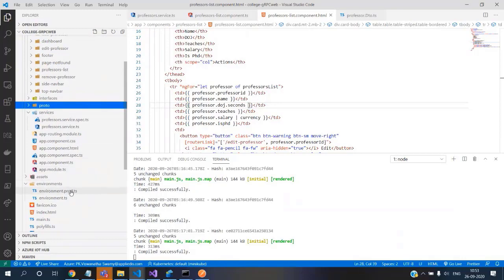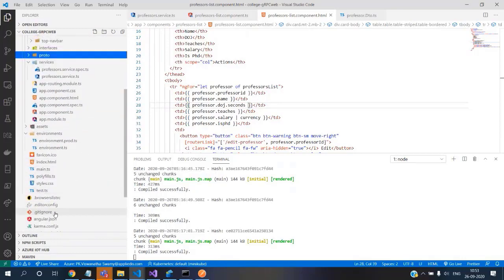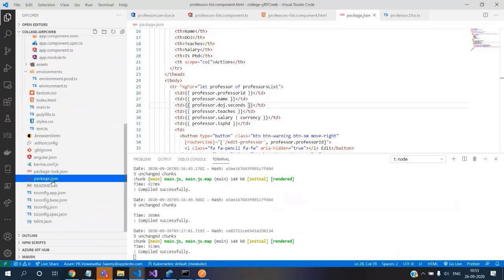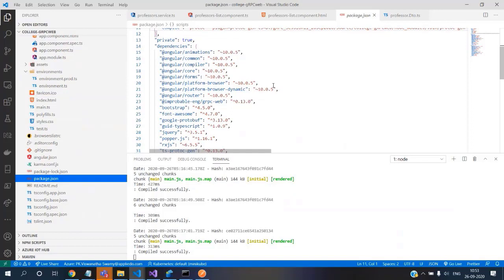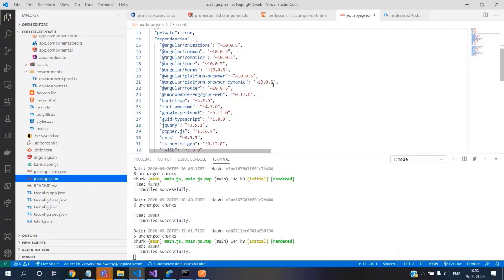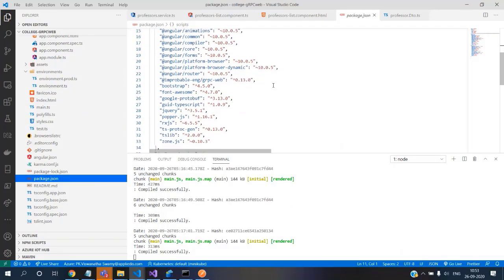We came to the package.json and added those 4 packages. One package was importable and another package was google-protobuf, and the types and ts-proto, protoc-gen. And also we downloaded protoc and added it as part of our path location.